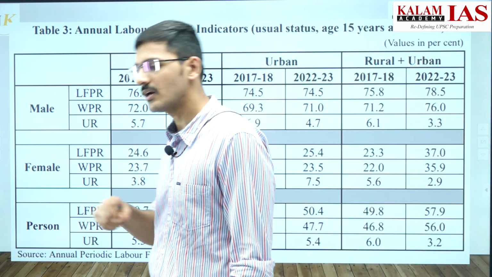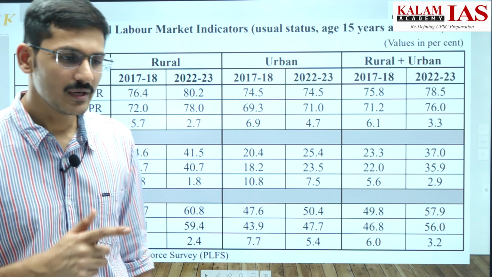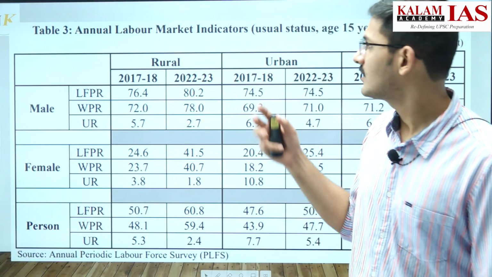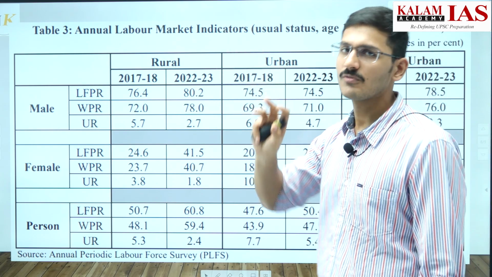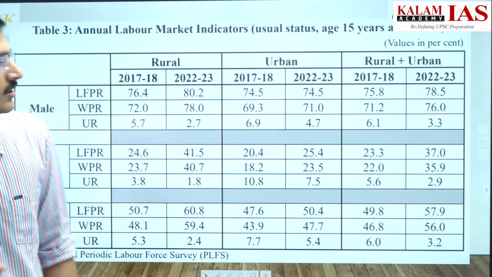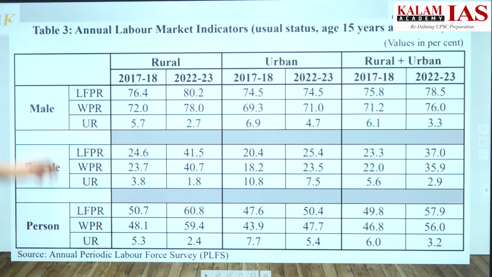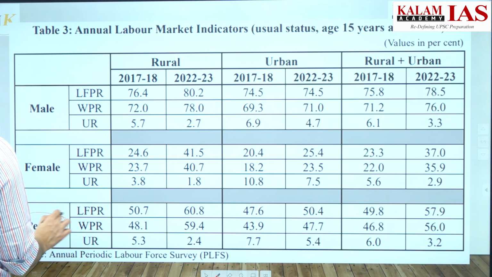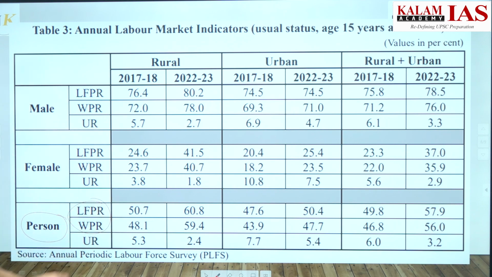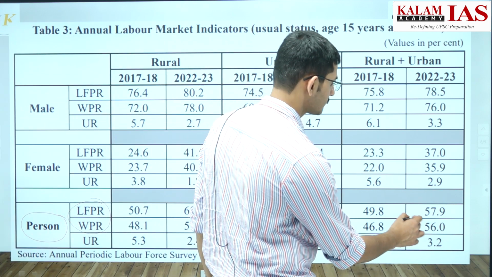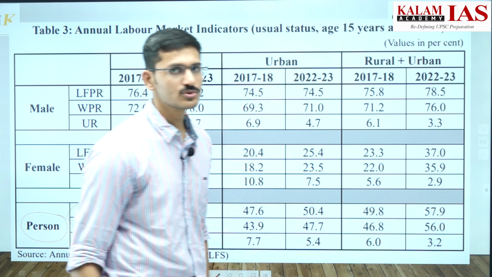We have already looked at the unemployment rate in rural, urban, male, female, all the categories, and what the trends are. If we look at the worker population ratio and labour force participation rate, both of them follow the same trends in different categories. So, what are the trends? If we look at the combined worker population ratio and labour force participation rate, that is of male and female combined, we see that both of these are high in 22-23 compared to 17-18.